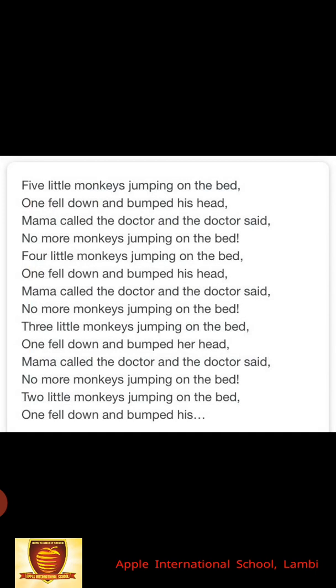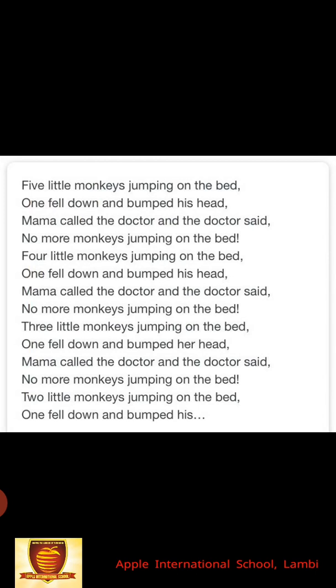5 little monkeys jumping on the bed. One fell down and bumped his head. Mama called the doctor and the doctor said, No more monkeys jumping on the bed. 4 little monkeys jumping on the bed. One fell down and bumped his head. Mama called the doctor and the doctor said, No more monkeys jumping on the bed. 3 little monkeys jumping on the bed.